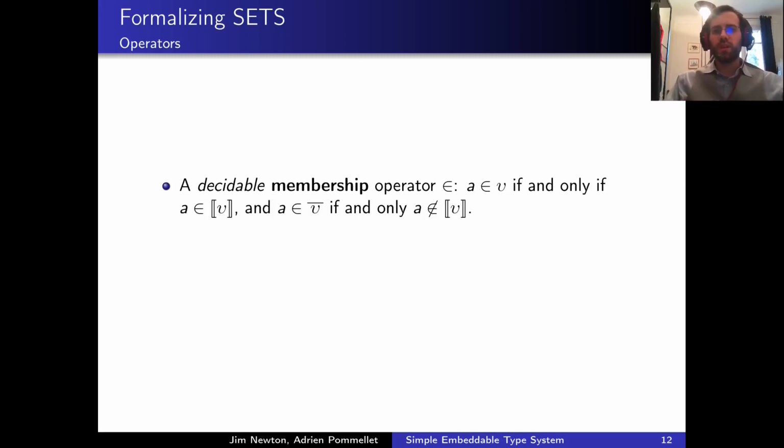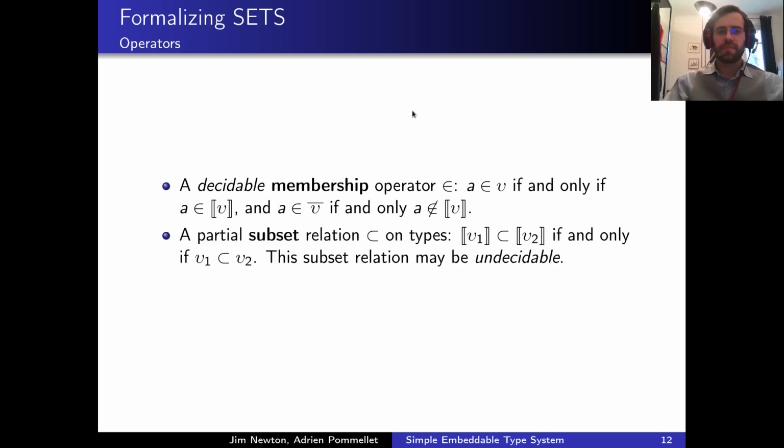We want to be able to perform 2 queries on these inductively defined types. The first query is the membership operator. We want to be able to decide whether a given value belongs to a given type. This operator must be decidable. The other query is a partial subset relation that would allow us to decide whether a given type is a subtype of another.